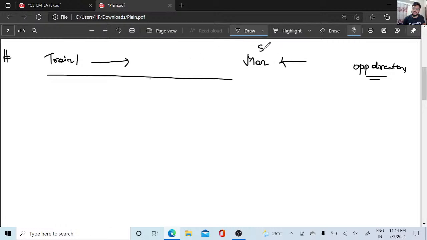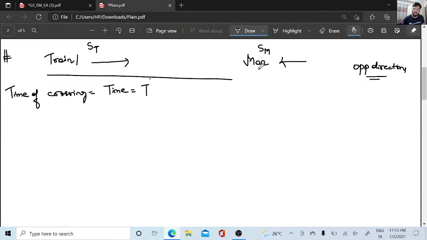The speed of the man is sm, the speed of the train is st. Here the time of crossing of these both, what is t? Always in problems of trains, t, that is time t, is nothing but the time of crossing. Yes, they both are in opposite directions.